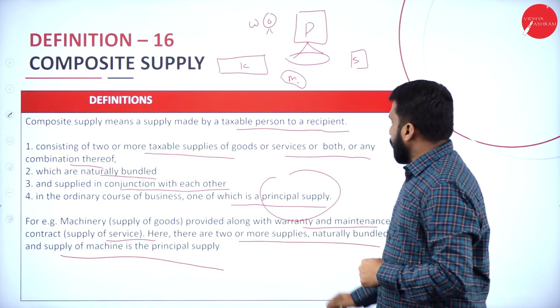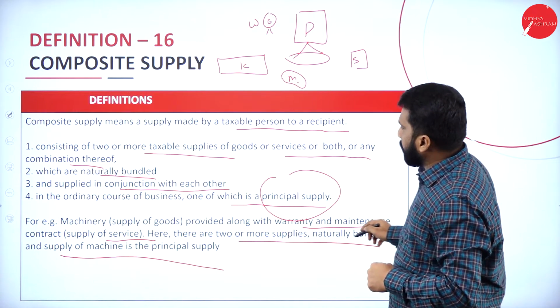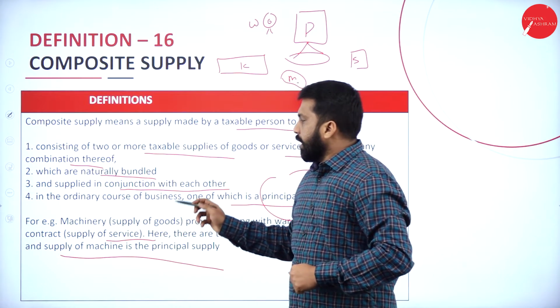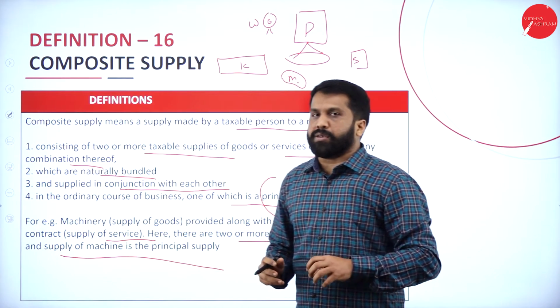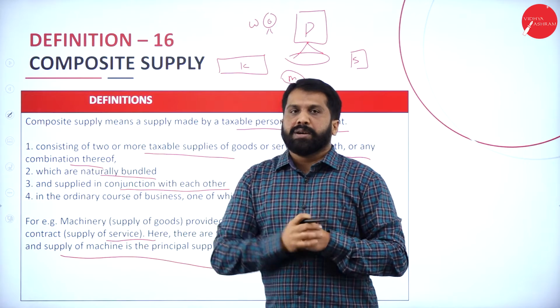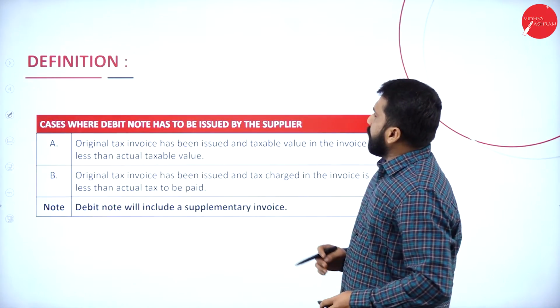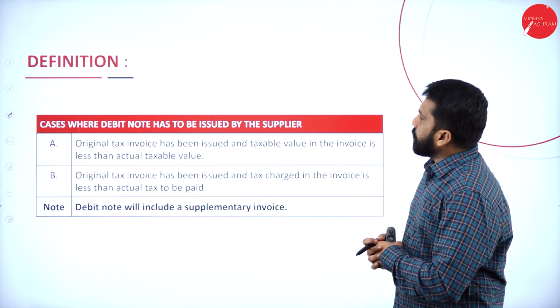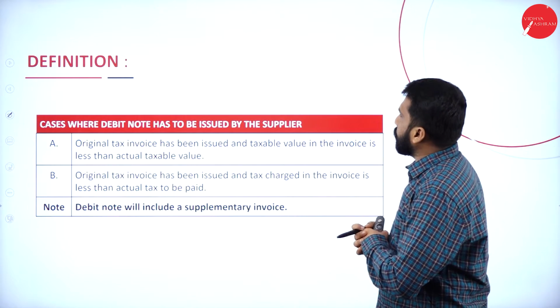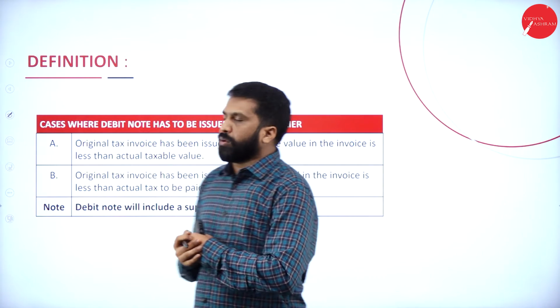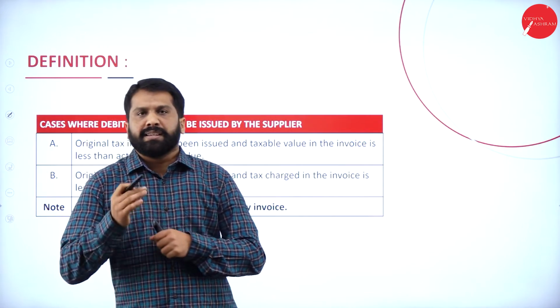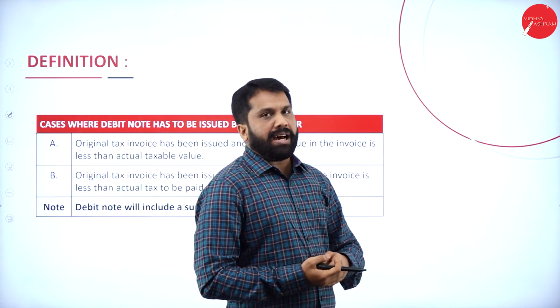In this, there are 2 or more supplies naturally bundled and supply of machinery. Along with that, they will give a warranty card also. That is also bundled as part of the bundle. Clear? Yes. So in these cases where debit note has to be issued, debit note and credit note we have already completed, I think. Just for revision purposes, I'll give you.